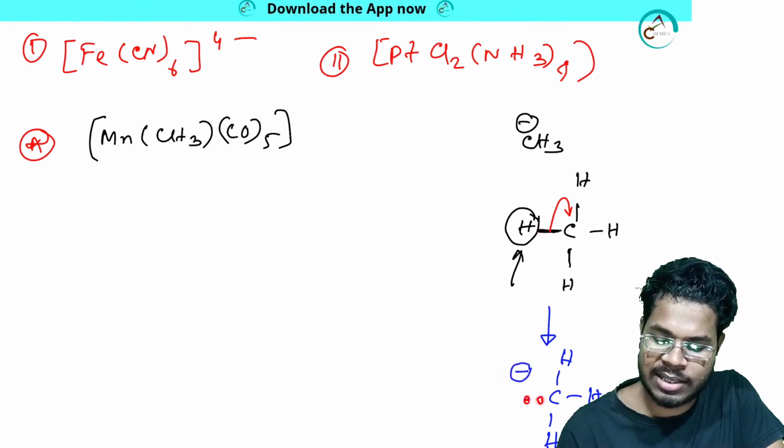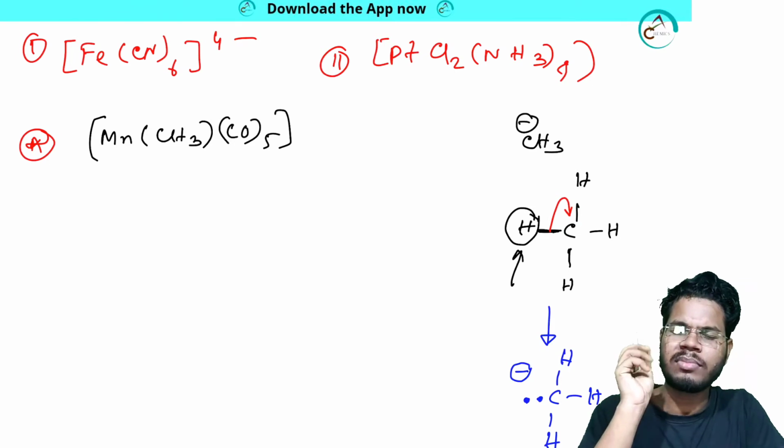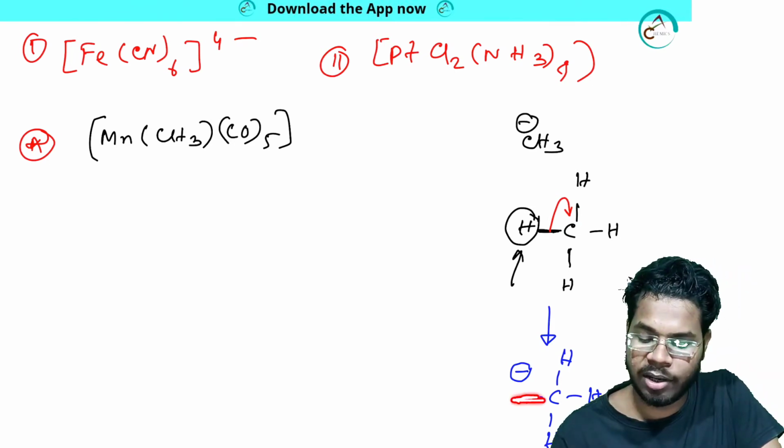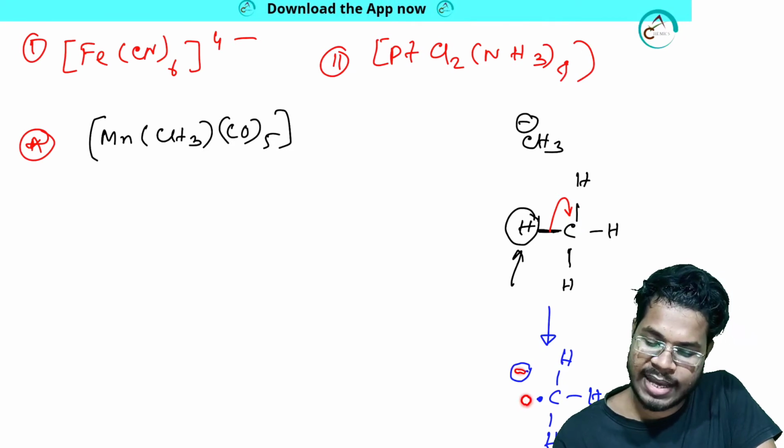Don't consider that these 2 electrons are coming, because the previous electron was present on the carbon, and now it is also on the carbon. It was just participating in the bonding. So that's why this negative charge is for this extra electron.